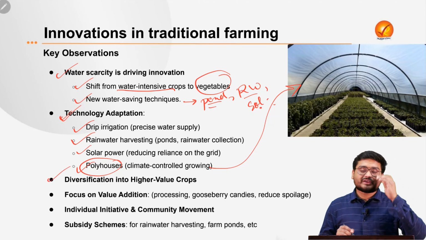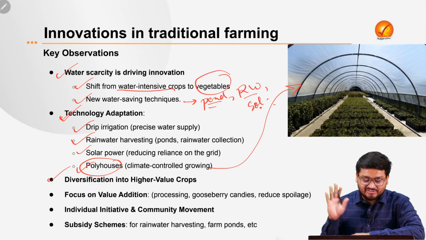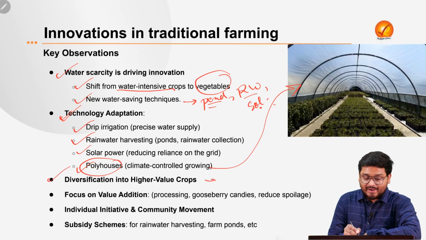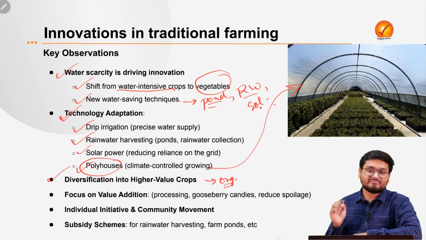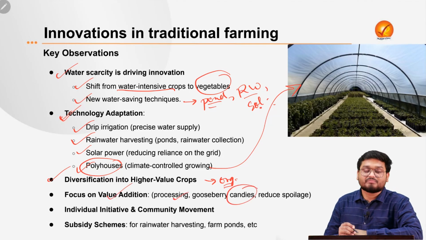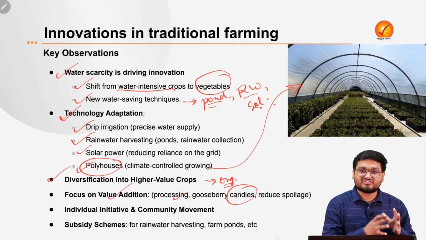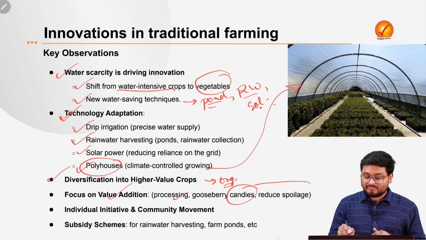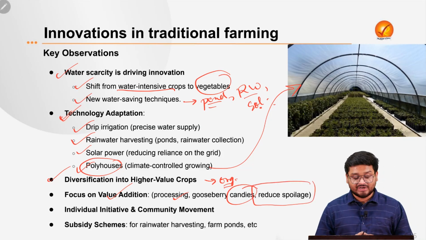And also farmers can learn from this model by diversifying into higher value crops such as vegetables and fruits, and also they can practice organic farming by being very water efficient. They can also focus on value addition such as processing. They can also produce some candies and say various jellies based on the produce on their own fields. They can in this manner reduce the wastage in Indian agriculture too.